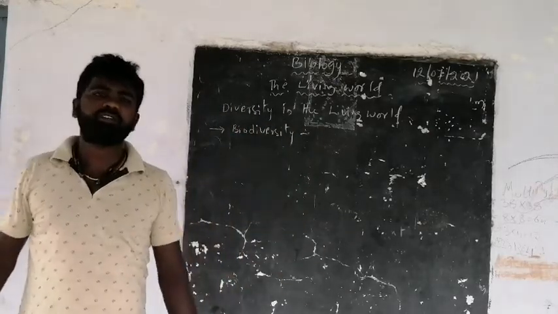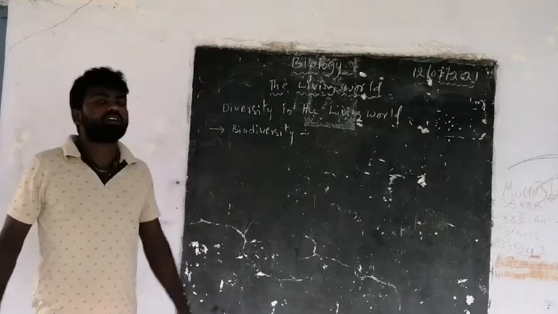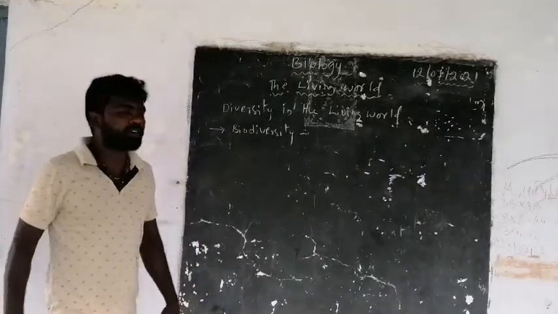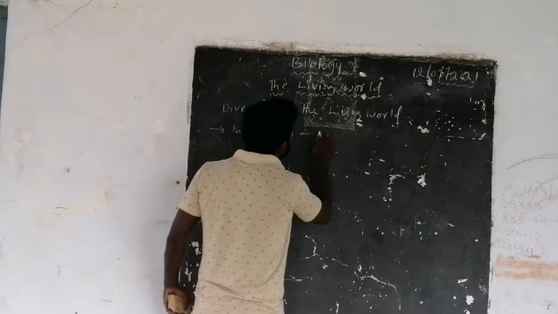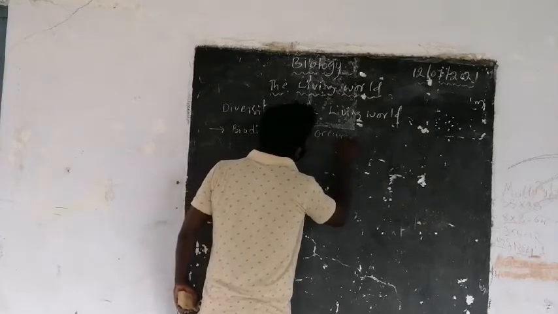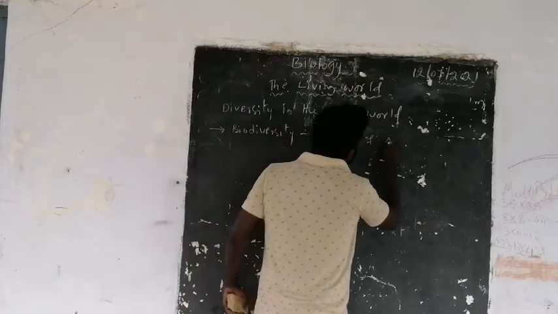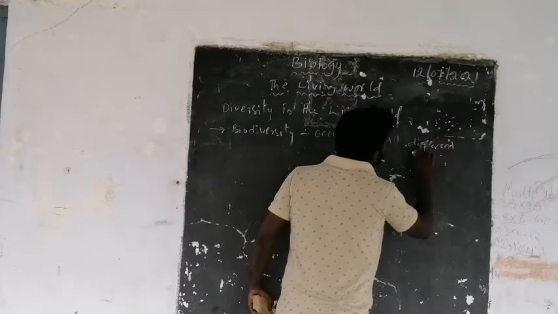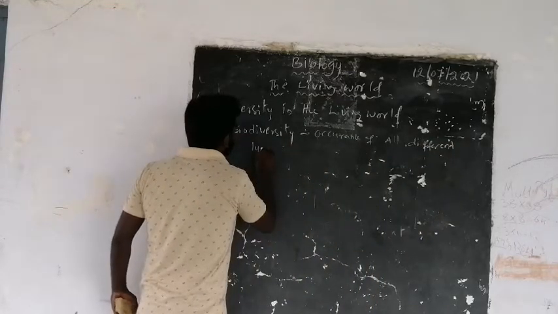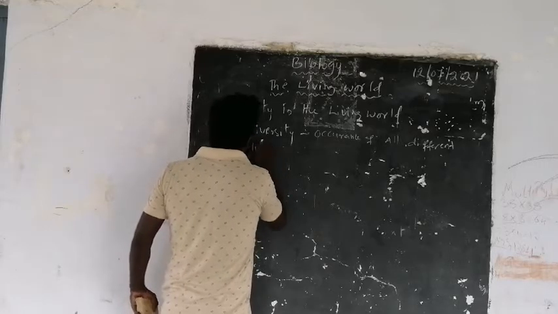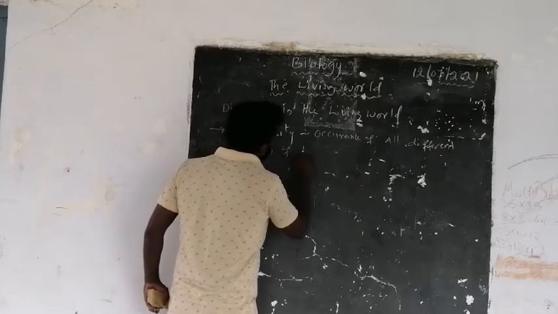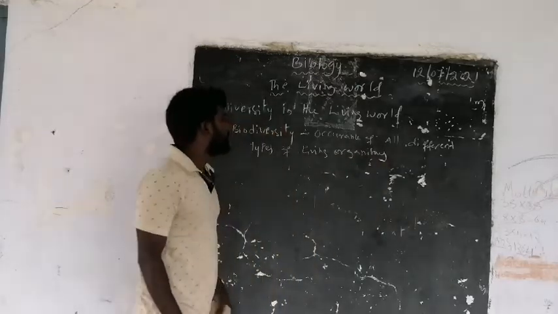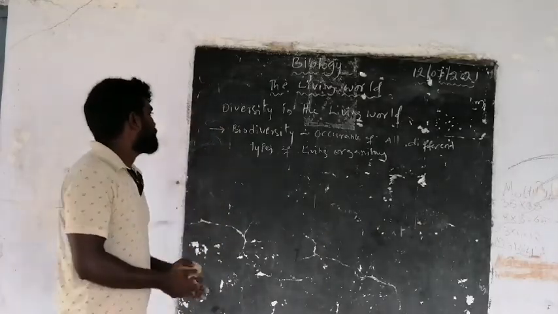Biodiversity means the occurrence of all types of organisms on the earth. The occurrence of all different types of living organisms is called as